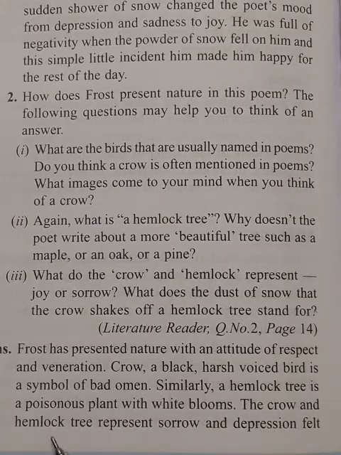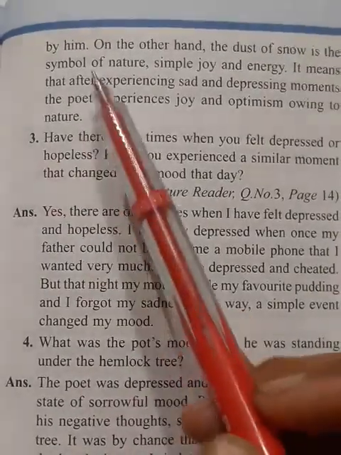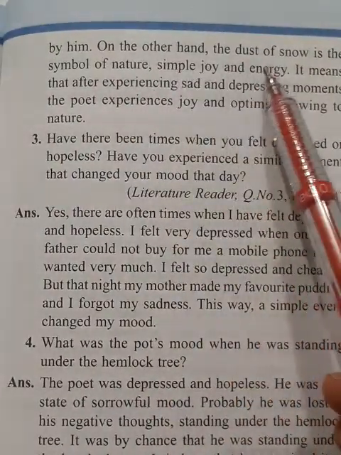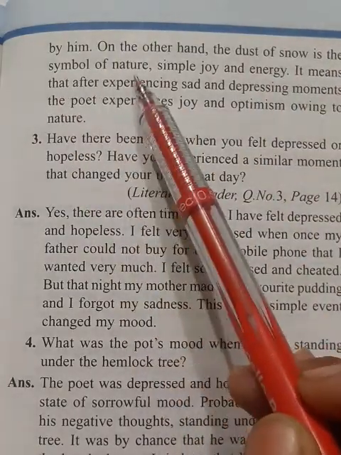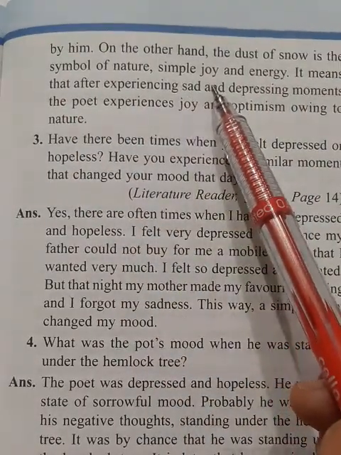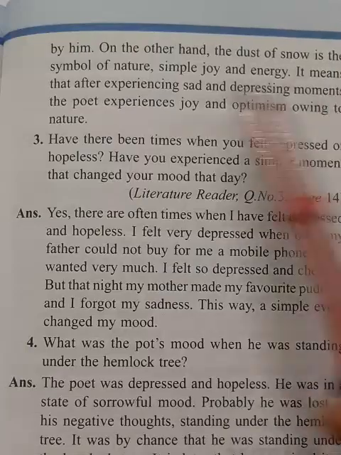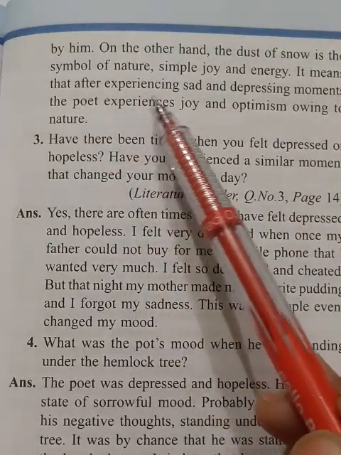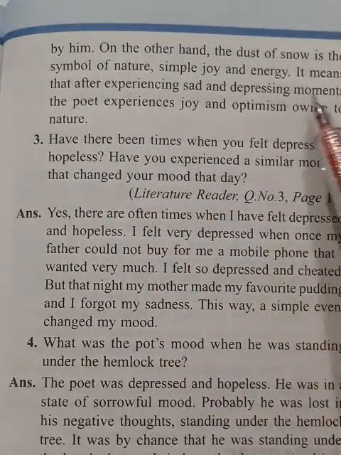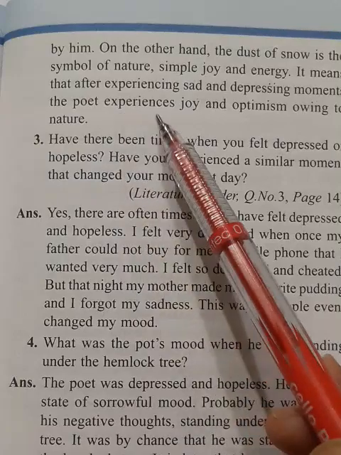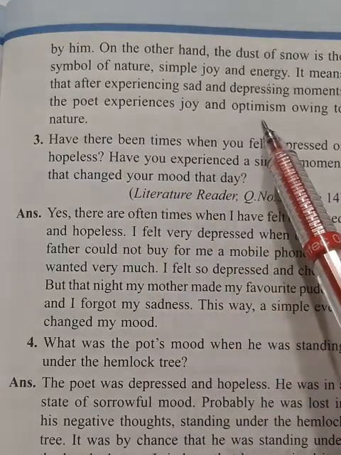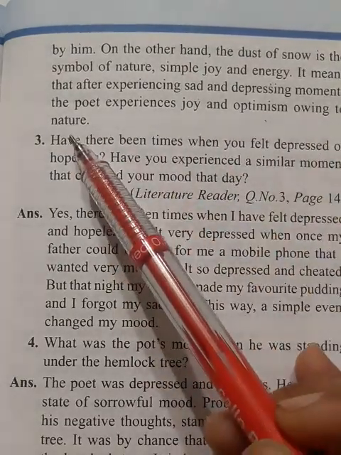The crow and hemlock tree represent sorrow and depression felt by him. On the other hand, the dust of snow is a symbol of nature's simple joy and energy. It means that after experiencing sad and depressing moments, the poet experienced joy and optimism owing to nature.